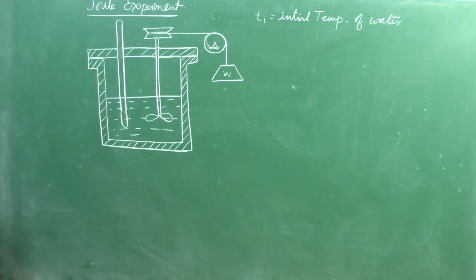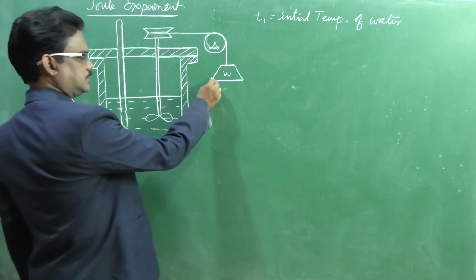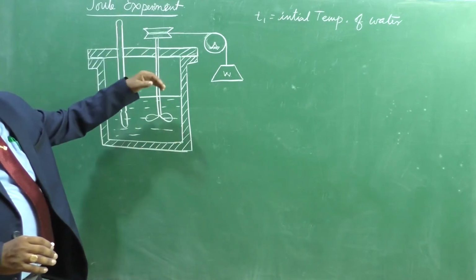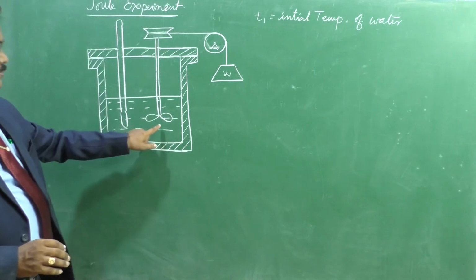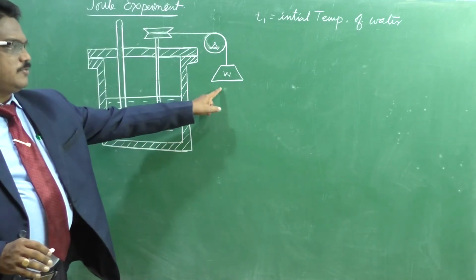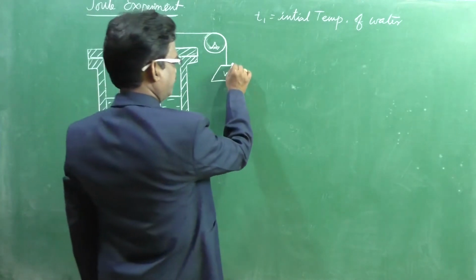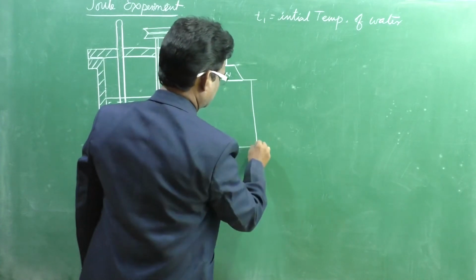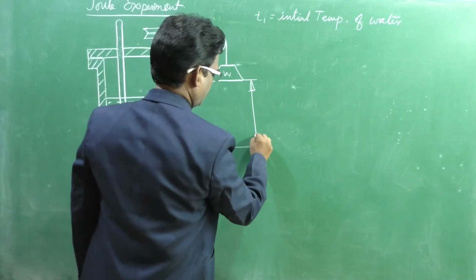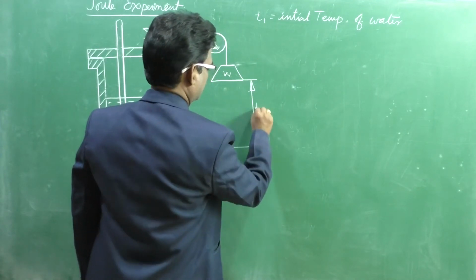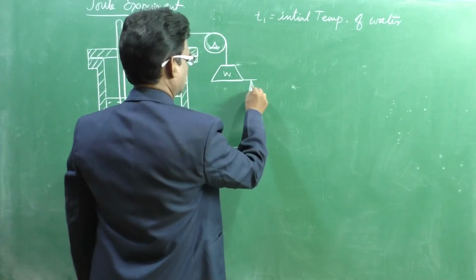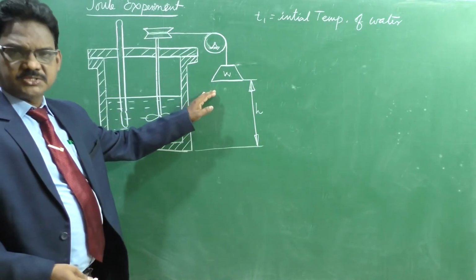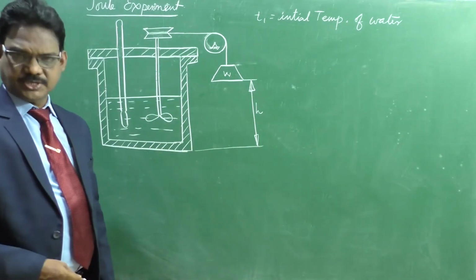Now, at the initial stage, the inside pressure is atmospheric pressure, which we maintain throughout the experiment. The initial temperature is T1, and the weight is at this height H. At this height, it has potential energy, mgh.